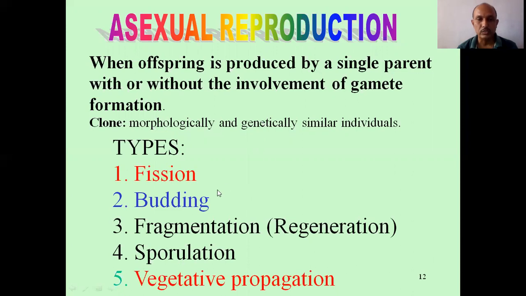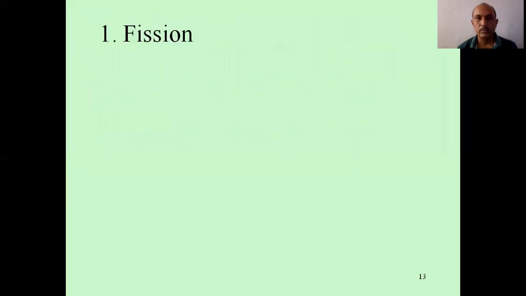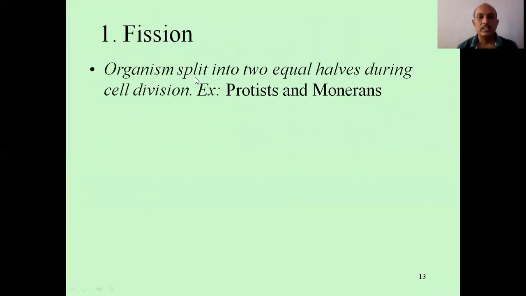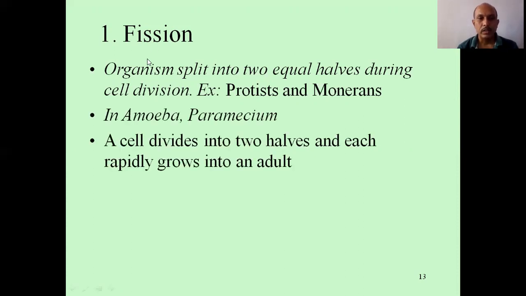We are going to study fission, budding, fragmentation, that is regeneration also, sporulation, and vegetative propagation. Take one by one. Fission: organisms split into two equal wholes during cell division. Best examples are kingdom Protista and all organisms of kingdom Monera. In amoeba and paramecium, a cell divides into two wholes, two cells, and each rapidly grows into an adult organism.